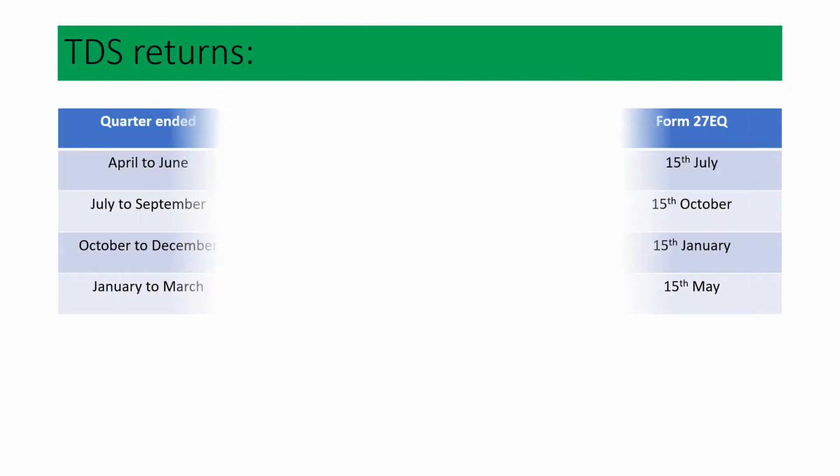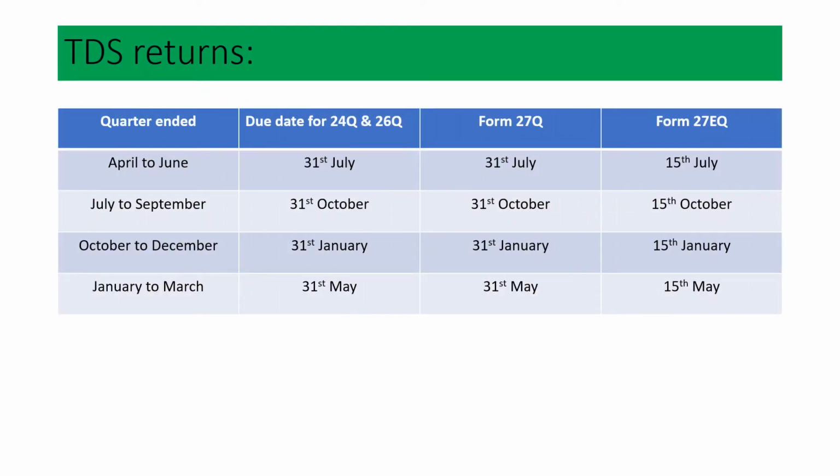Now, these are the different dates for TDS returns. The quarter ending and the due date for Form 24Q and 26Q is the same, and 27Q and 27EQ is different. This slide shows the quarter ending, month, and the due dates of submission of TDS returns for different forms, that is 24Q, 26Q, 27Q and 27EQ.